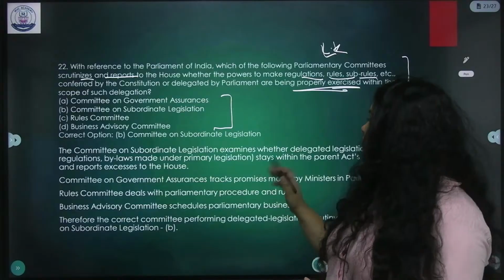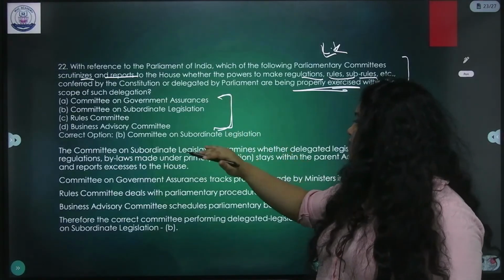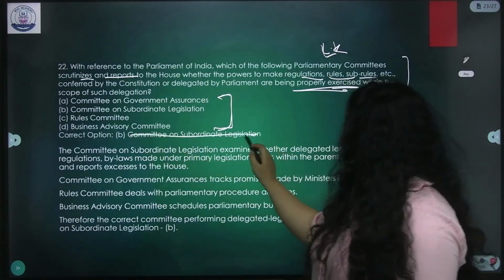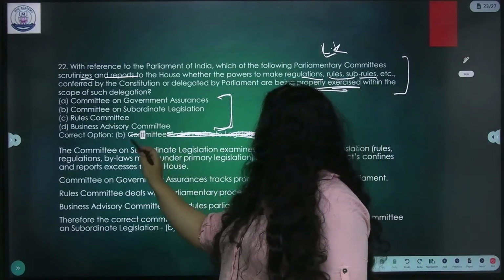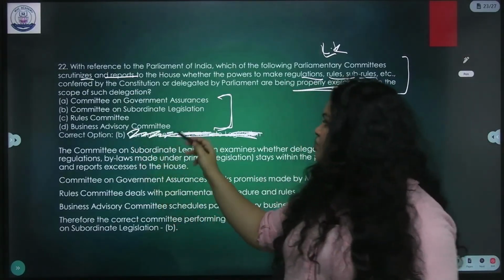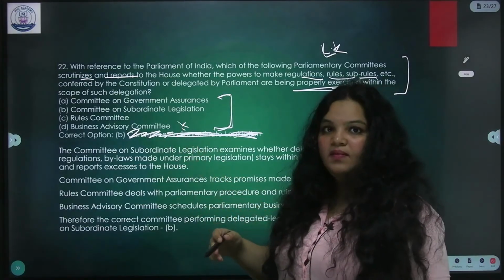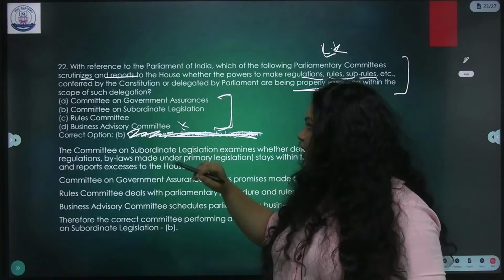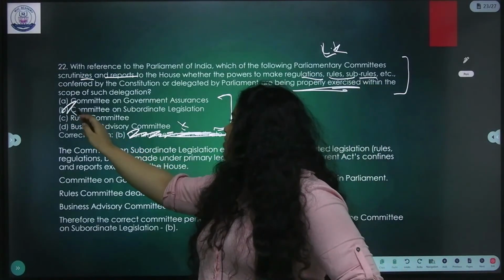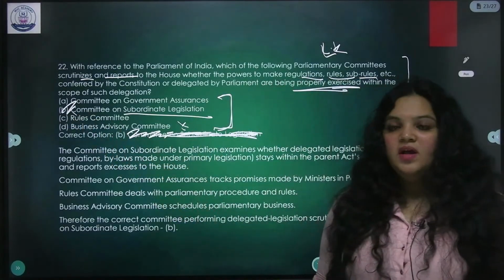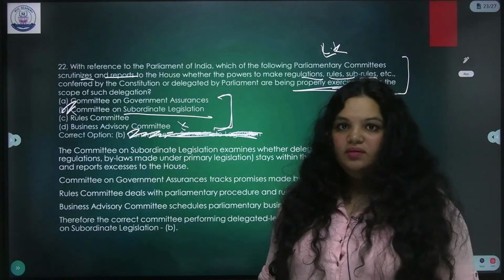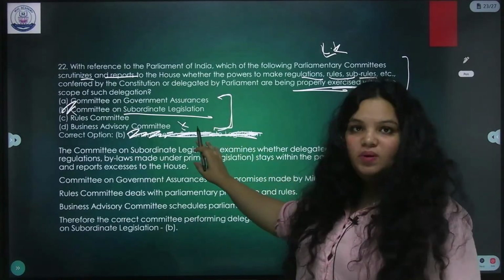Now the thing is, every option looks correct if you're not looking at the answer. Rules Committee, Business Advisory Committee, I think people will eliminate easily. These three options look correct, but the answer is Committee on Subordinate Legislation. So don't try to do wordplay over here. This is how UPSC frames the question.